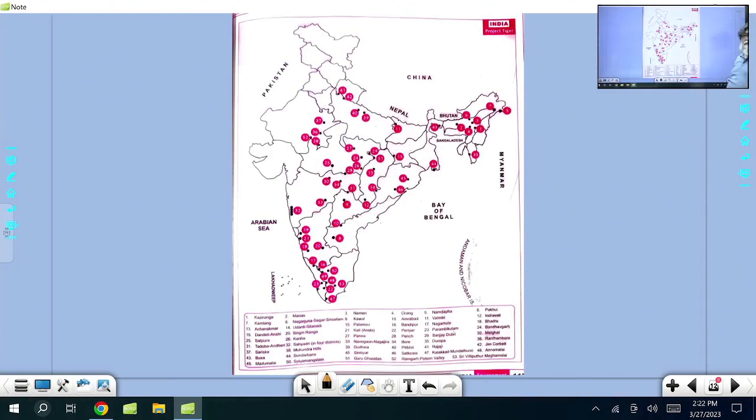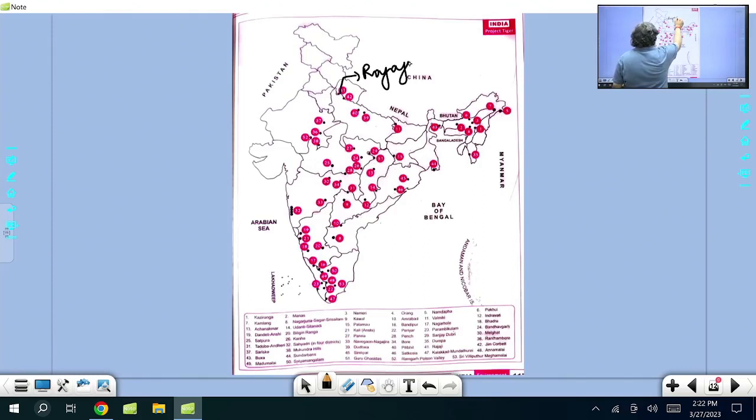Now I'll come to this part. What you see are all tiger reserves on the map. At the bottom the names are given. If I go through it all, it will take a lot of time, so I'll give examples.